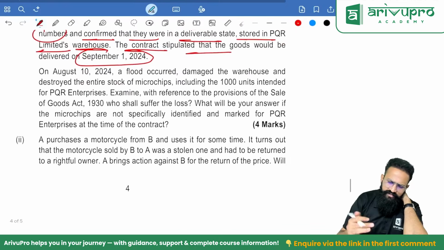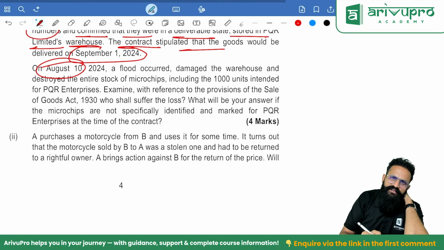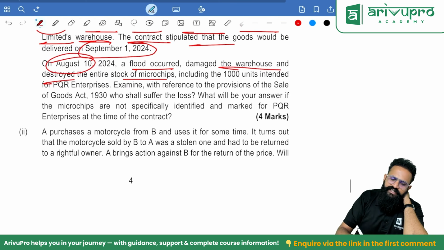That's what they are saying. On August 10th, a flood occurred, damaged the warehouse, and destroyed the entire stock. In such a case, who will be liable? Buyer only will be liable. Ownership has passed. Done.